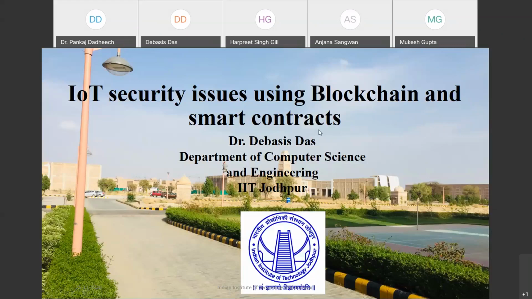Basically, blockchain is a technology for securing information as well as efficiently storing it, and it is based on the concepts of smart contracts, proof of work, as well as consensus algorithms. These are the parts of the blockchain. A blockchain is basically a chain of blocks, and in general blockchains are of two types: private blockchain and public blockchain.